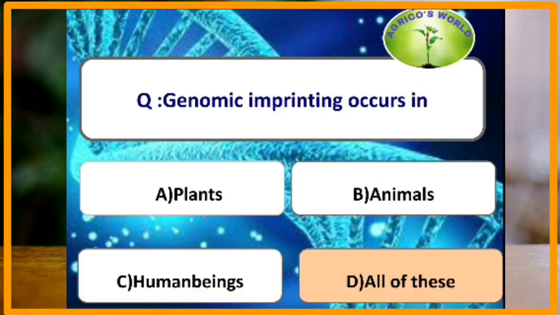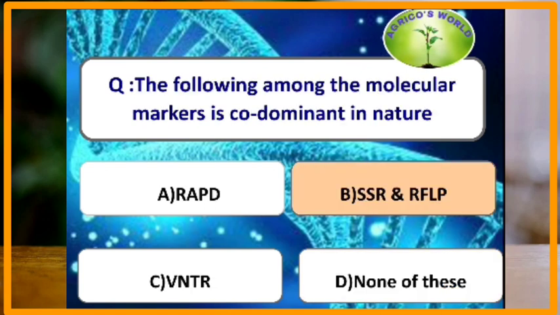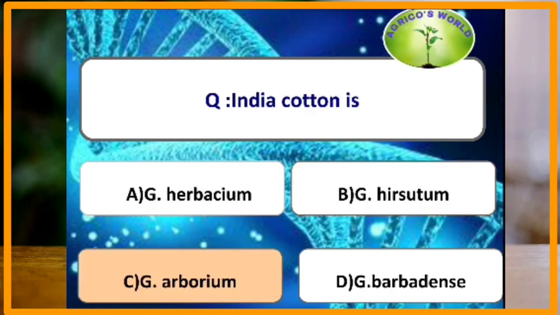Genomic imprinting occurs in plants, animals and human beings. The following among the molecular markers is codominant in nature. SSRs, that is simple sequence repeats, and RFLP, that is restriction fragment length polymorphisms. These are the codominant markers.